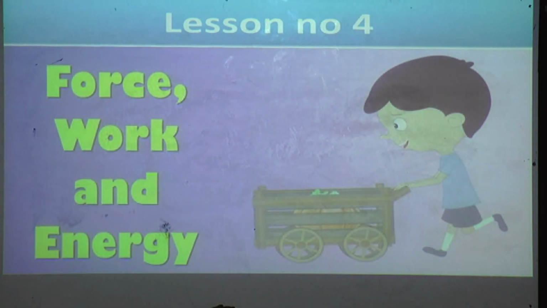So today our lesson is force, work and energy. Today we are going to learn lesson number 4. You use force to do some activities. We will see how it works.